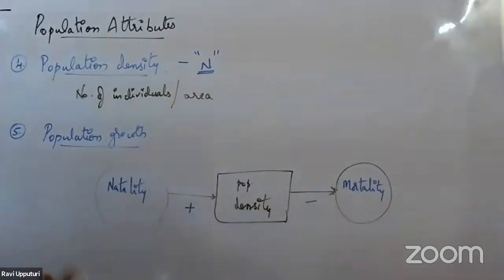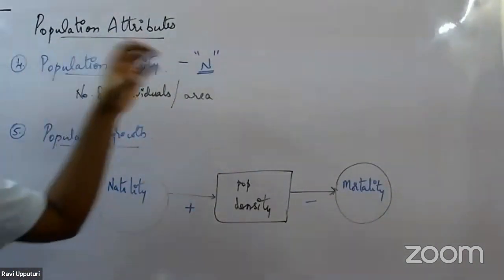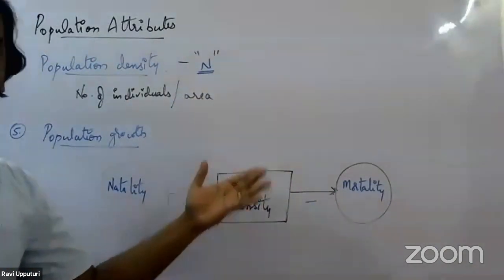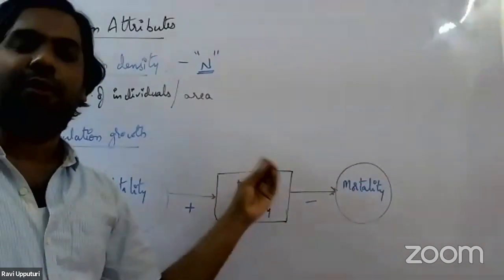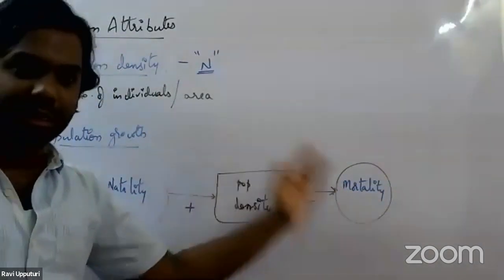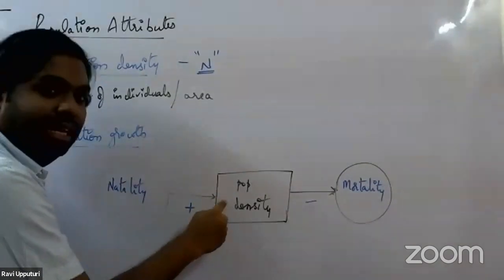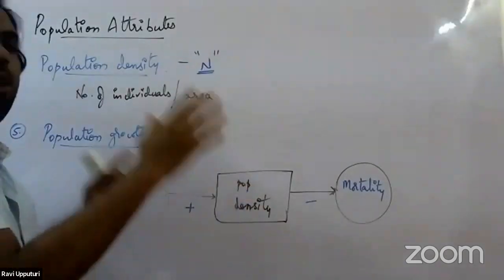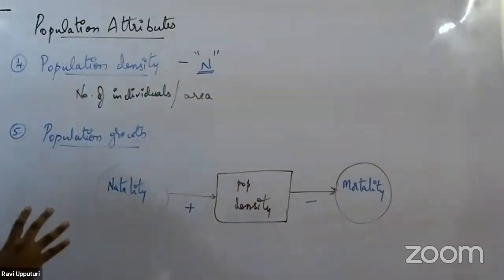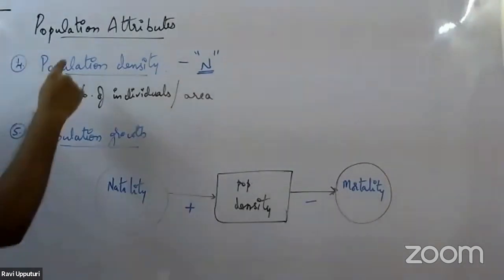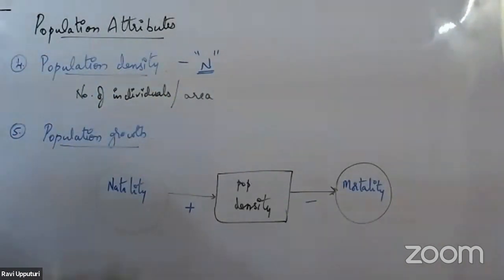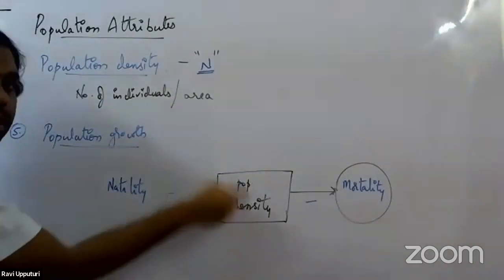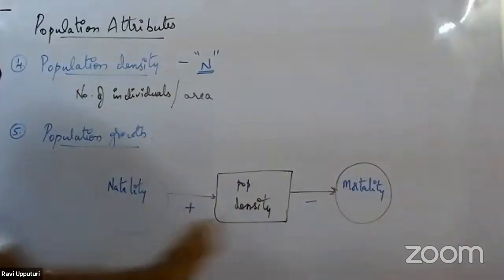Through birth rate or natality, the number of individuals added to the population will increase, as a result of which the population density would increase. Whereas in case of mortality, the number of individuals eliminated from the population increases, as a result of which the population density will start decreasing. These are two major factors which operate in a population such that the population density will always keep fluctuating. Natality will increase the population density, mortality will decrease it.